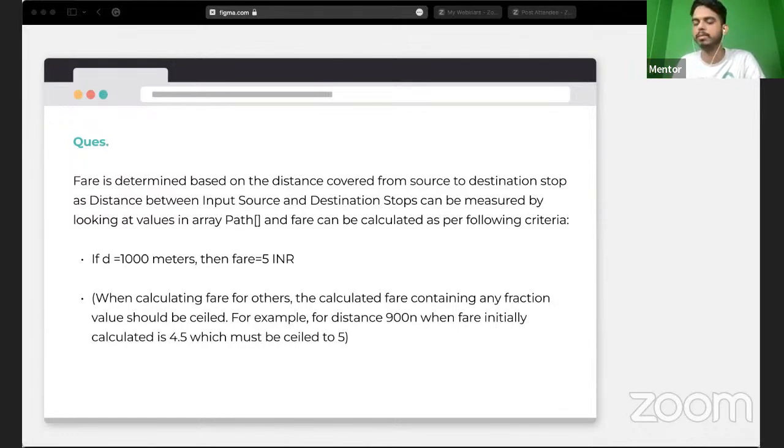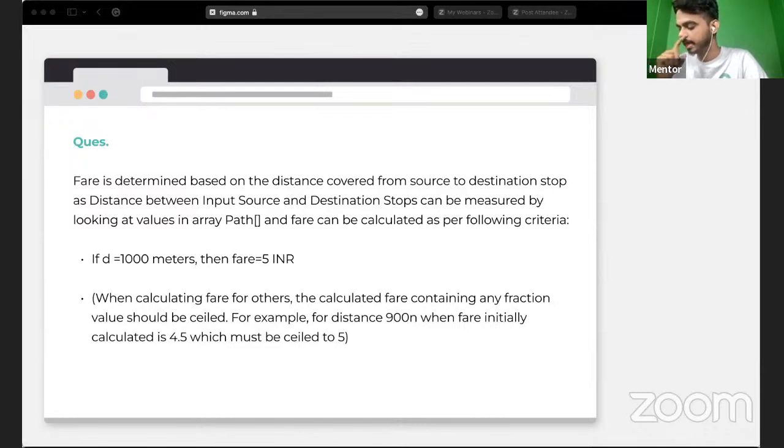So in terms of 1000 meters, that is 1 kilometer, you're going to charge five rupees. It depends on when we calculate the actual distance between the source and destination, we have to give exactly that fare amount, just like how it works in a bus if you travel regularly on it, right? So whenever we are calculating the fare, the calculated fare containing any fraction value should be sealed.